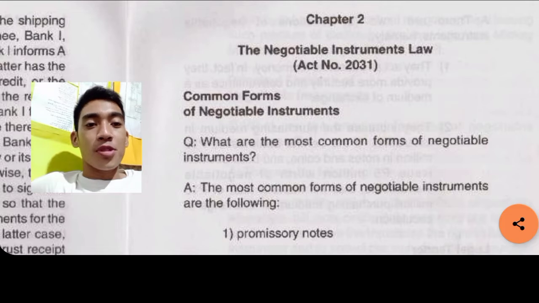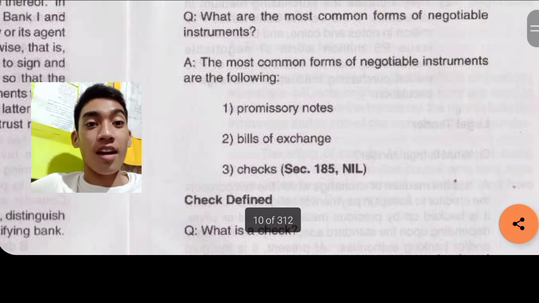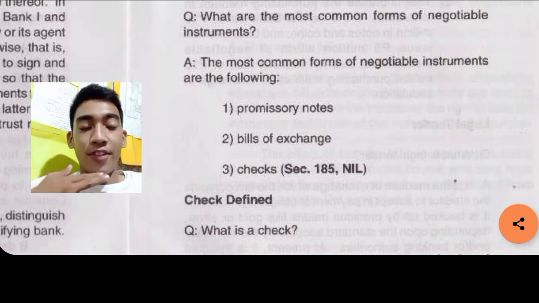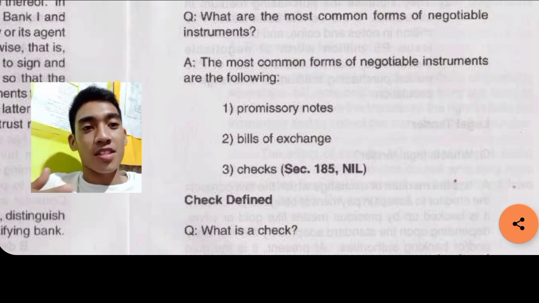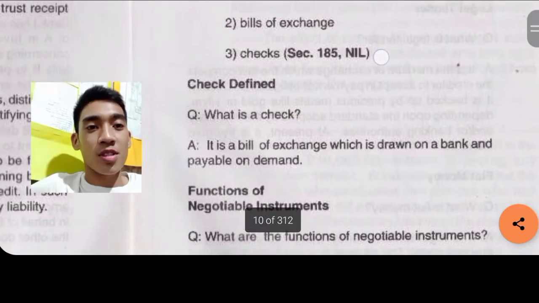So, common forms of negotiable instruments. What are the most common forms of negotiable instruments? These are the promissory notes, during college days, promissory notes, bills of exchange, and checks. Section 185 of the Negotiable Instruments Law: promissory notes, bills of exchange, and checks. These are the common forms of negotiable instruments.